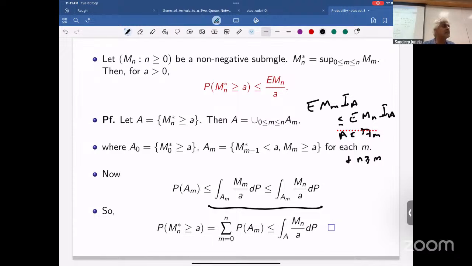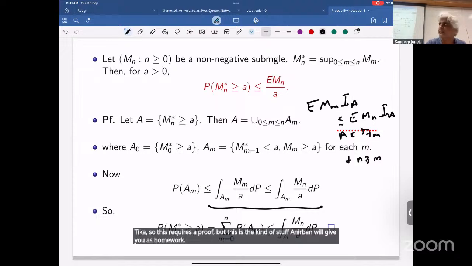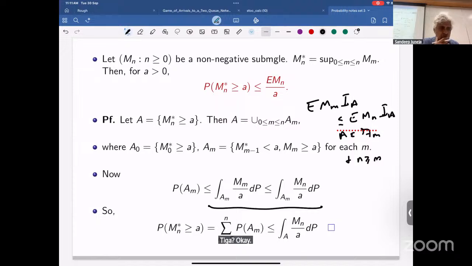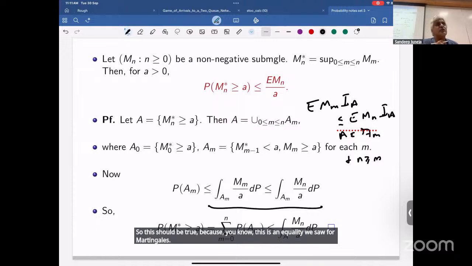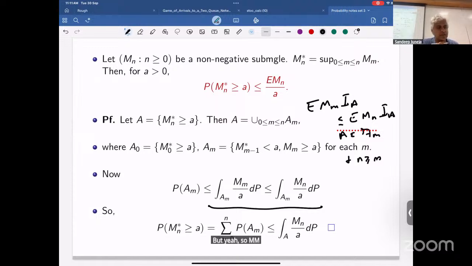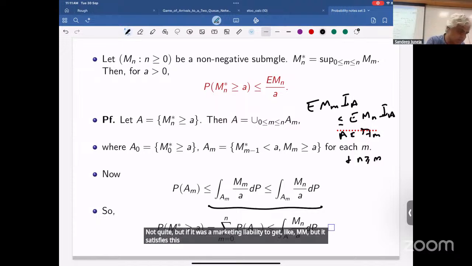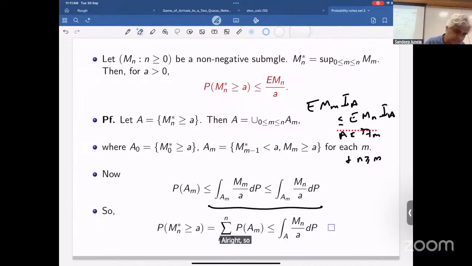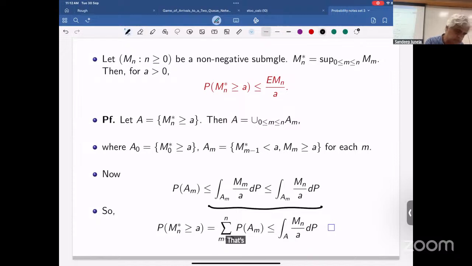Okay, so this requires a proof, but this is the kind of stuff Anirban will give you as homework. This should be true because this is an inequality we saw for martingales. The same argument shows you this to be an inequality for sub-martingales. M_M is something which integrates, well, not quite, but if it was a martingale, it would integrate like M_M, but it satisfies this property. So for that reason, I get this here. That's exactly what gives me this inequality here.